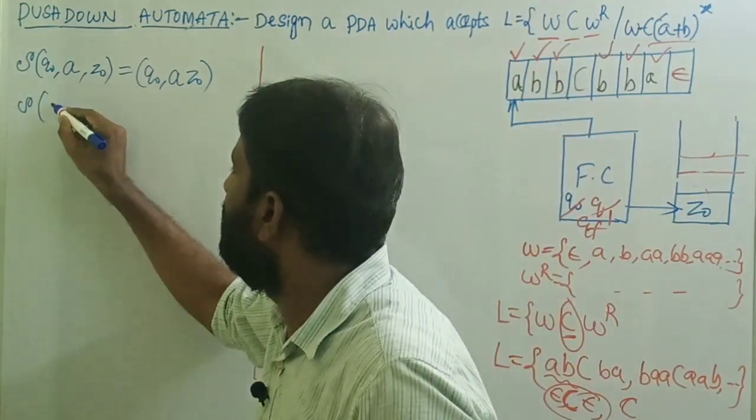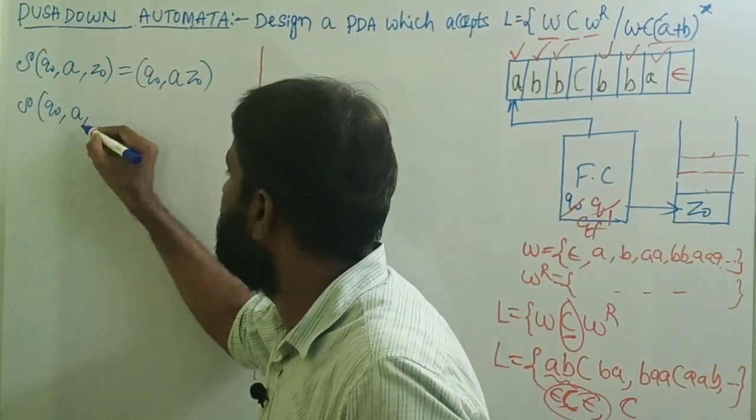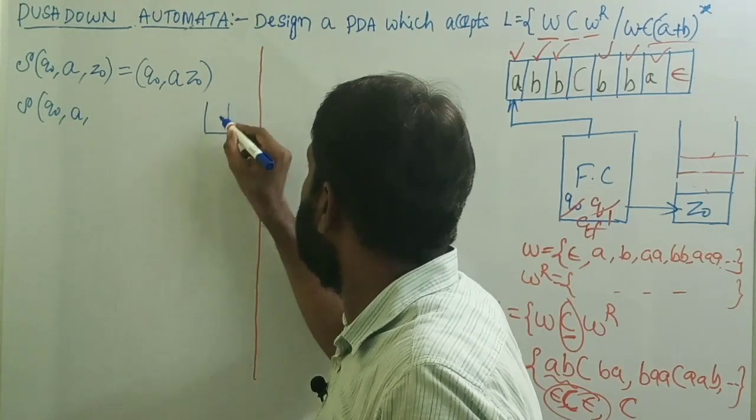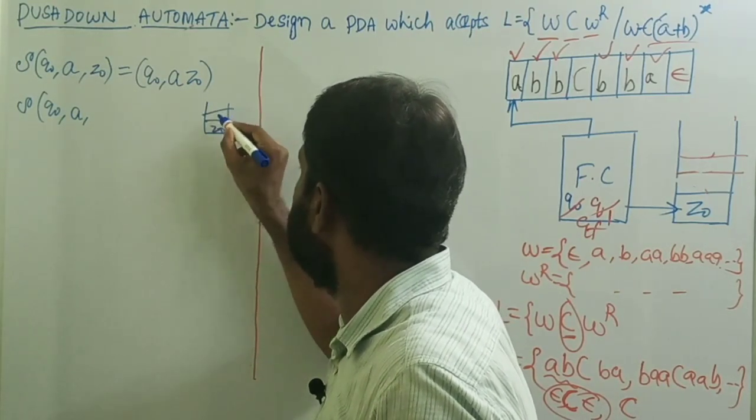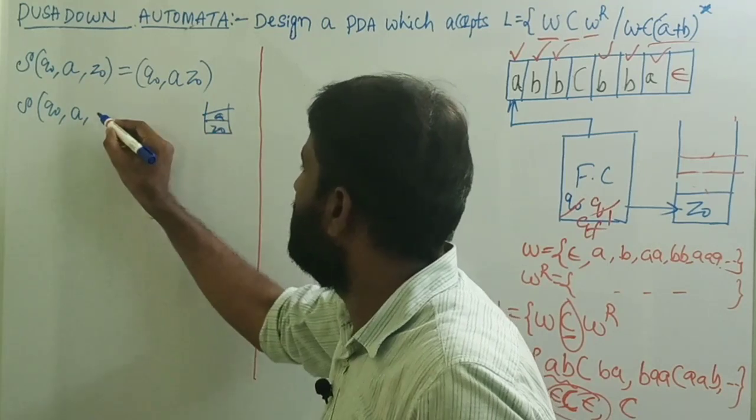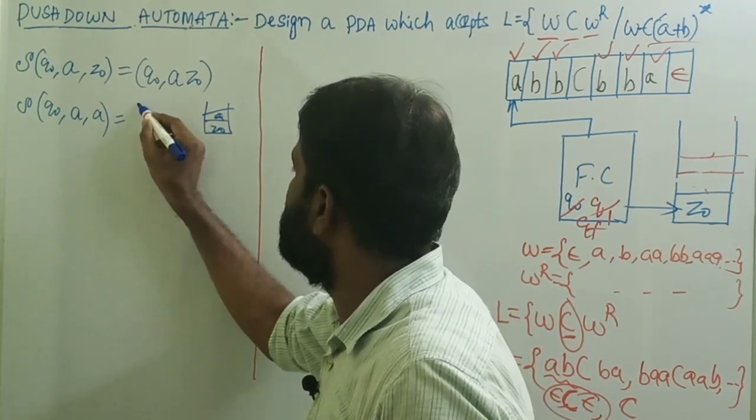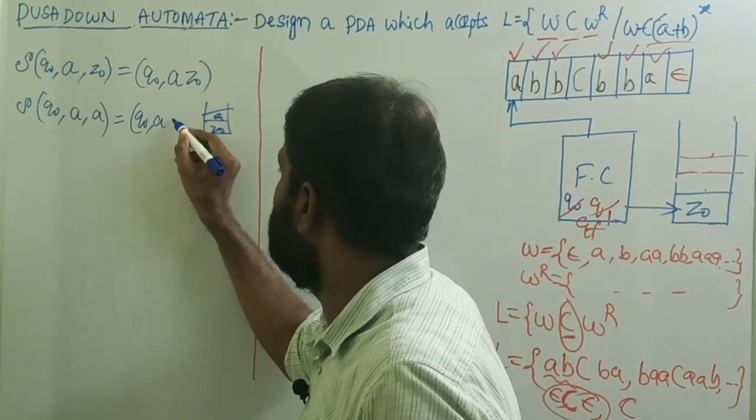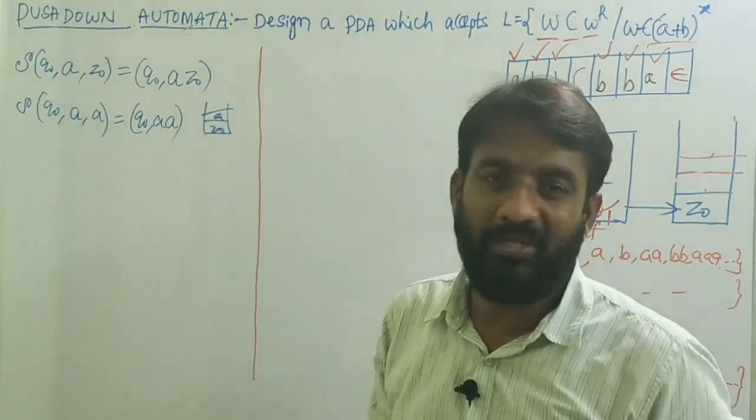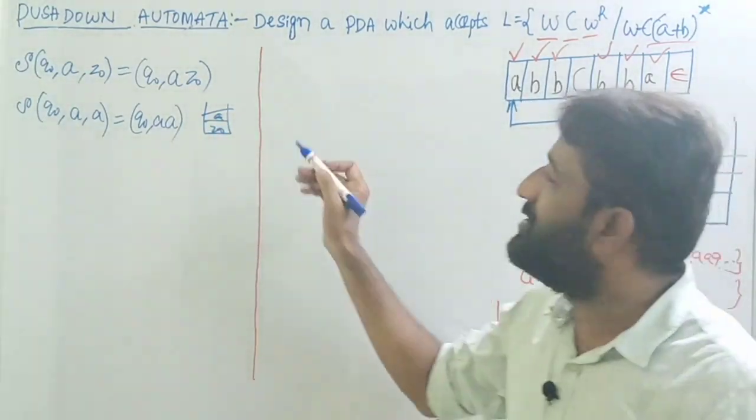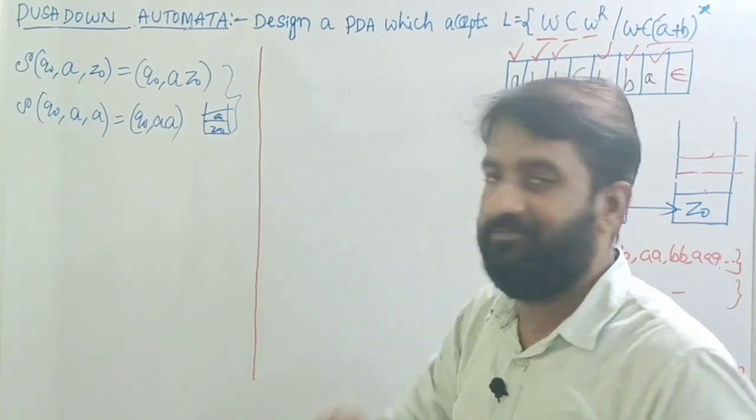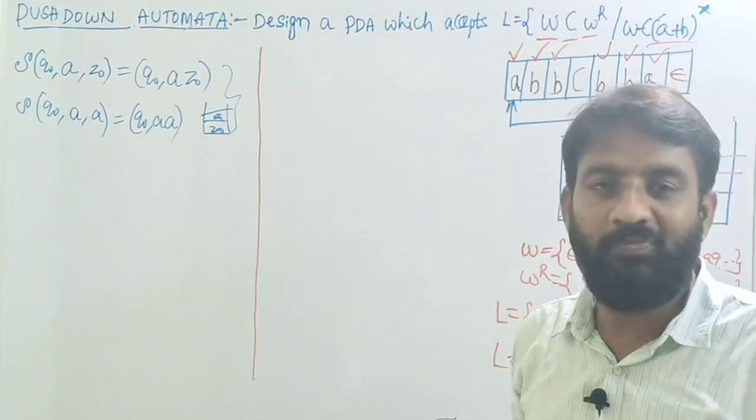So transition of Q0, input symbol is A. We already have Z0 and the input symbol is A. So what is the top of the stack? A. So add A onto the stack by doing a push operation: Q0 A. This is what happens if the string starts with A, and the next input symbol is A.